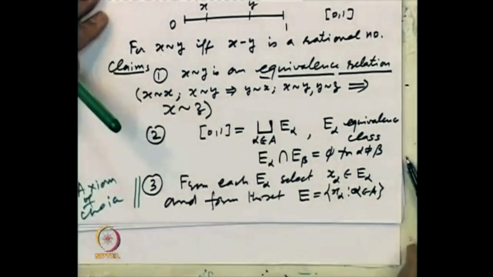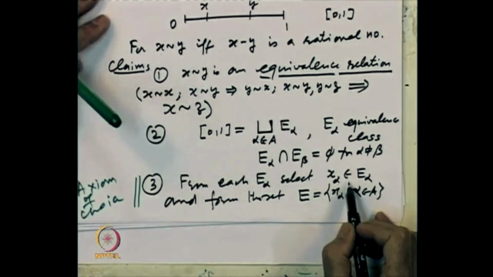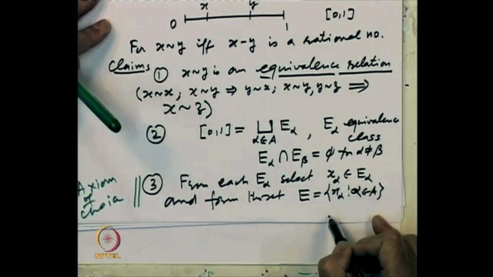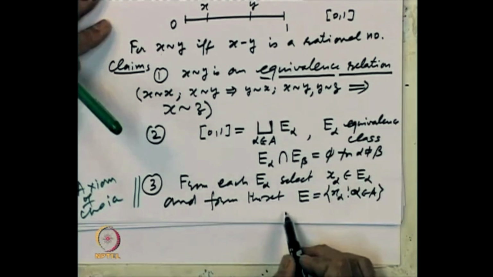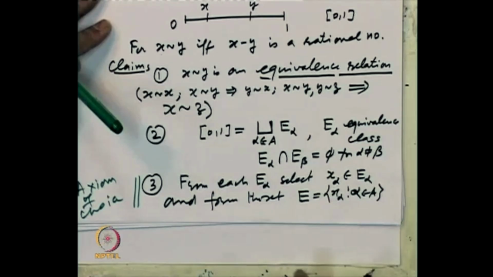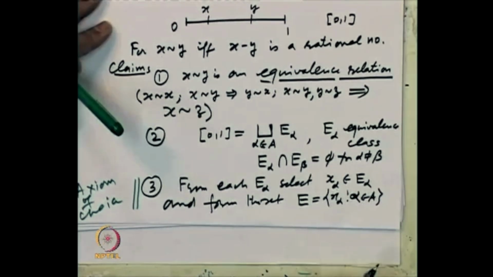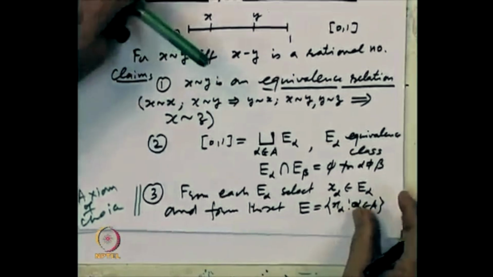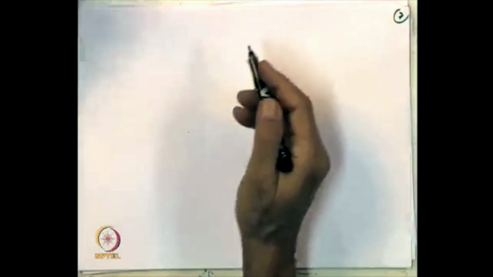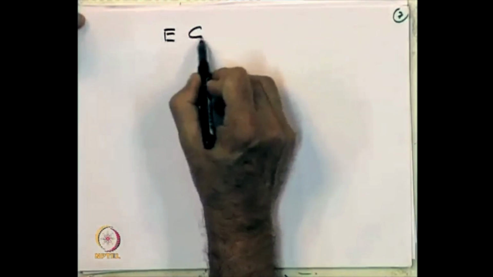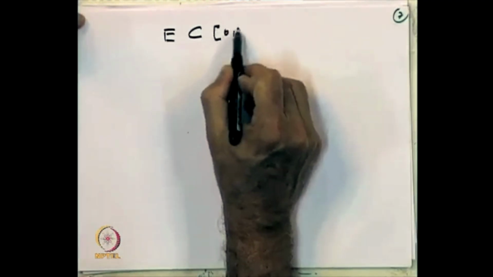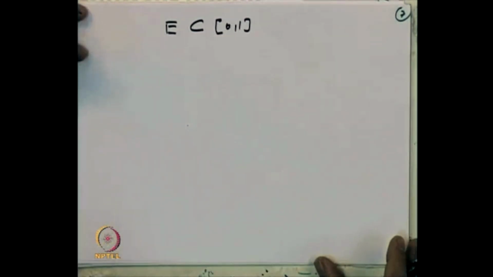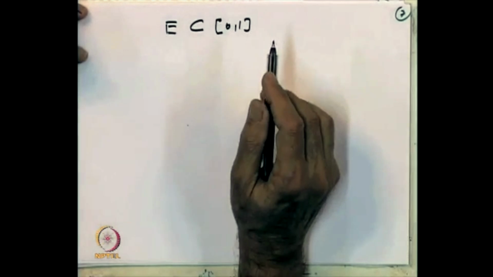So that means E alpha is a collection of non-empty sets. From each we can pick one element and form this set. This is possible only if we assume the axiom of choice. So here is the place where we are using the axiom of choice. From each equivalence class we have picked one element and constructed a set E. Obviously this set E is a subset of [0,1], because each equivalence class is a subset of [0,1], and from each we have picked one element.